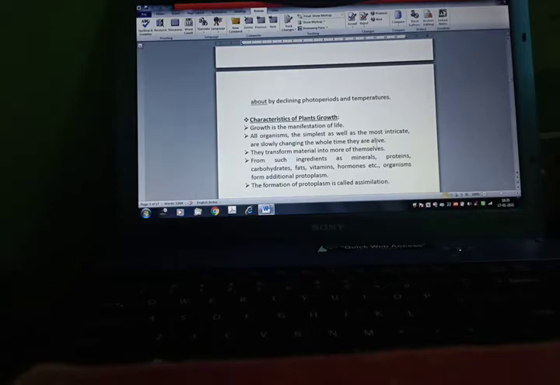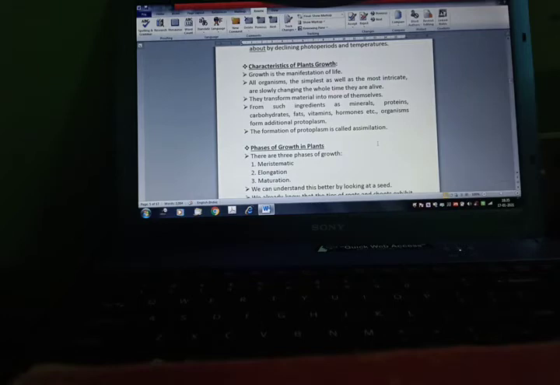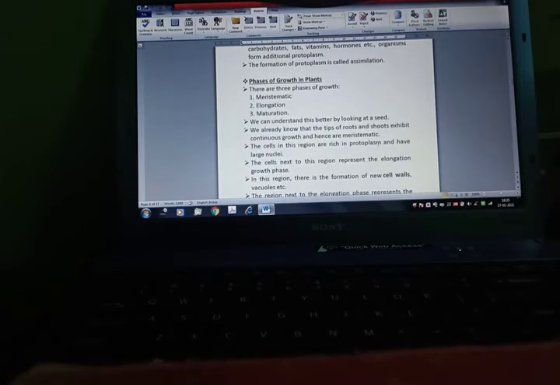Now, characteristics of plant growth. Growth is a manifestation of life. All organisms, the simplest as well as the more intricate, are slowly changing the whole time as they are alive. They transform material into more of themselves from such ingredients as mineral, protein, carbohydrate, fat, vitamin, hormone, etc. Organisms form additional protoplasm. The formation of protoplasm is called assimilation.